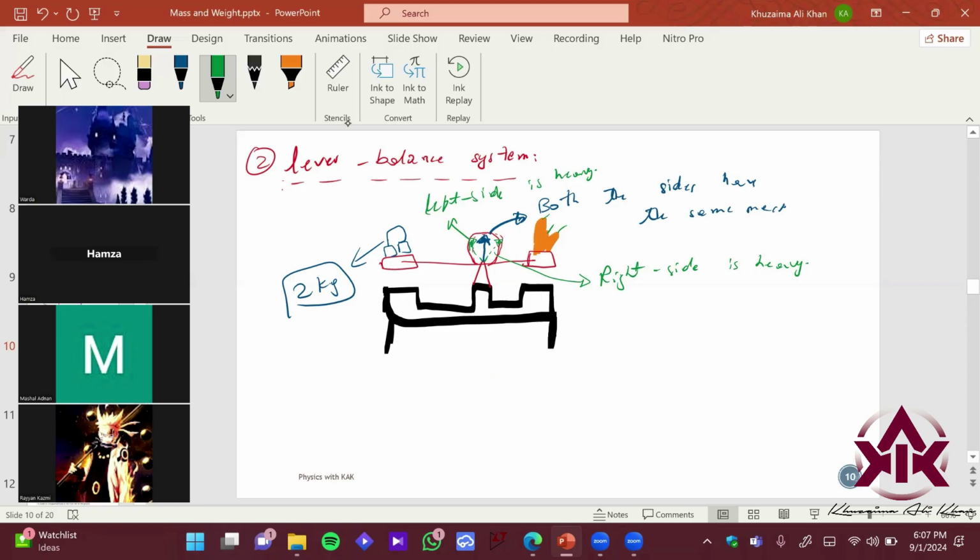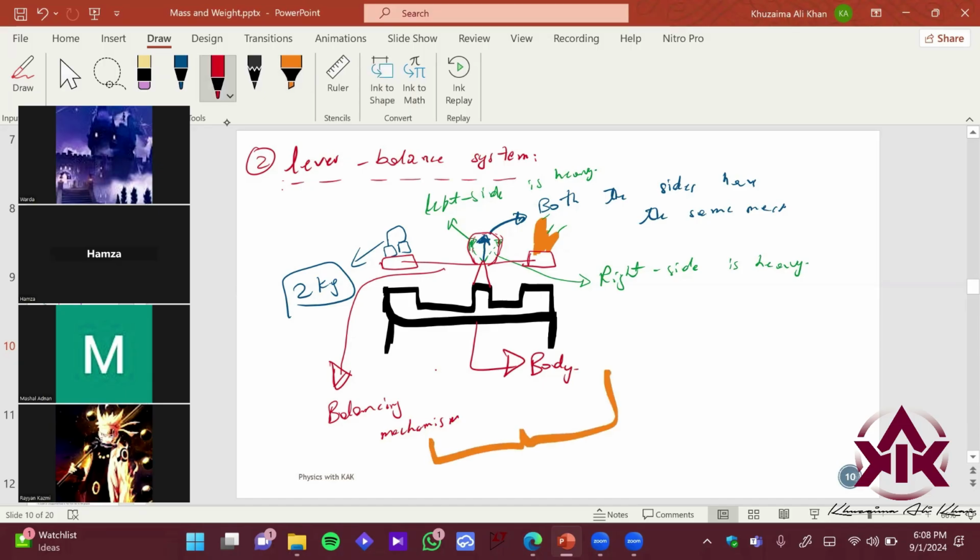It's just the body over here. Sorry, the drawing may look three-dimensional, right? This is the body of the system, and this is the balancing mechanism. This is where the balances are, on the left hand side and right hand side. This is the balancing mechanism, and this entire thing is called the lever system, right? Does that make sense?